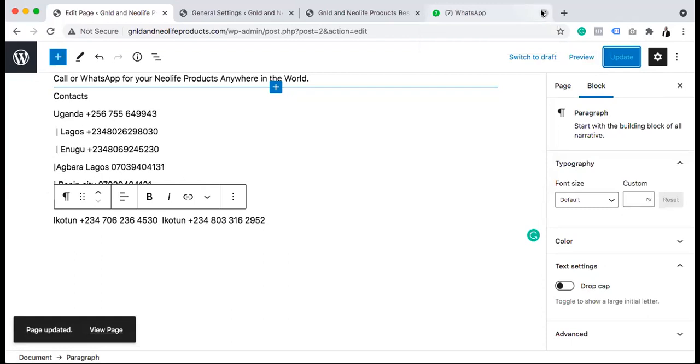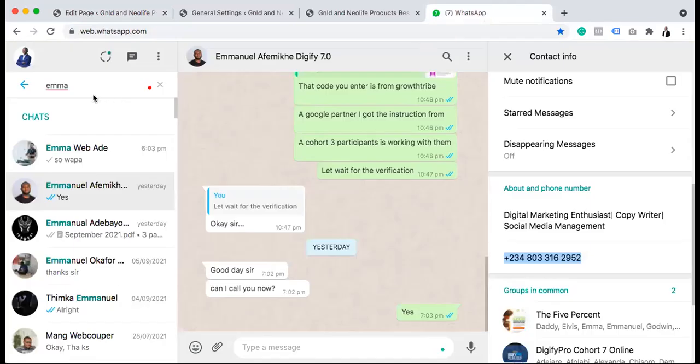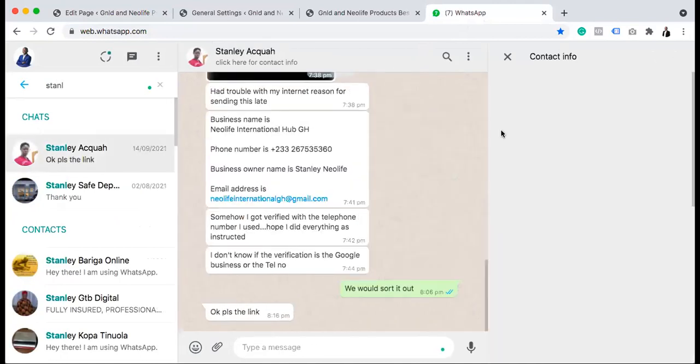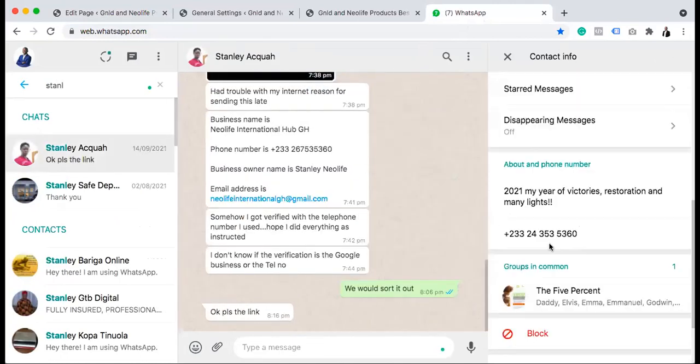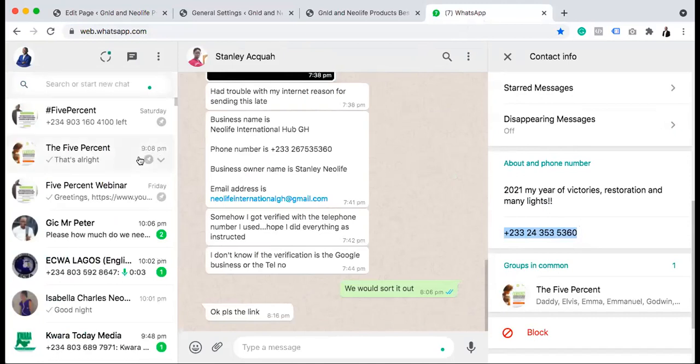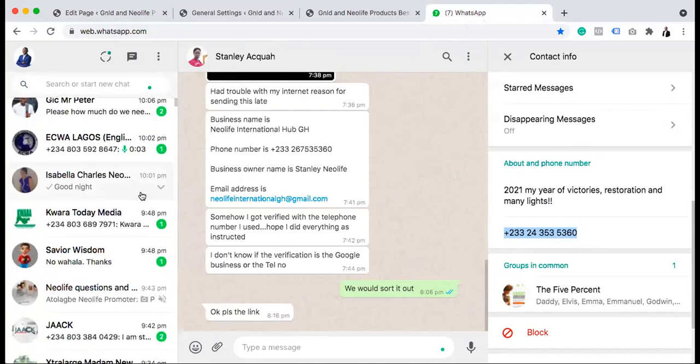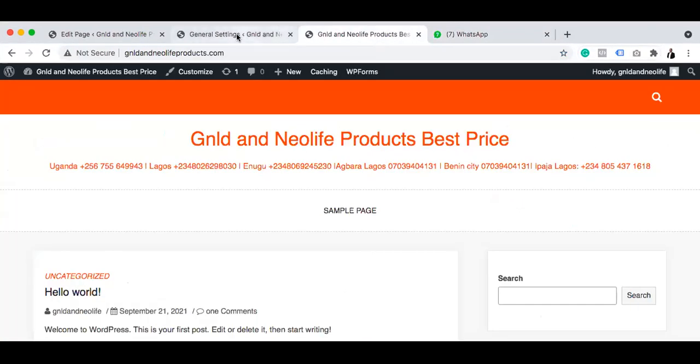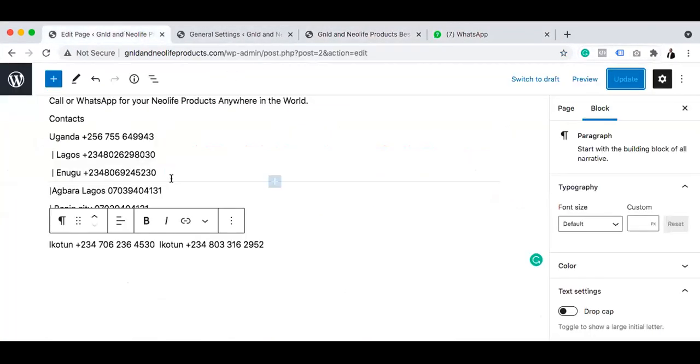I think nobody is missing. Oh God. I was like, somebody is missing. Stanley. Ghana. Because anybody can land on this page, so by the time we post something about Ghana, about anywhere, they'll be able to know which particular country.